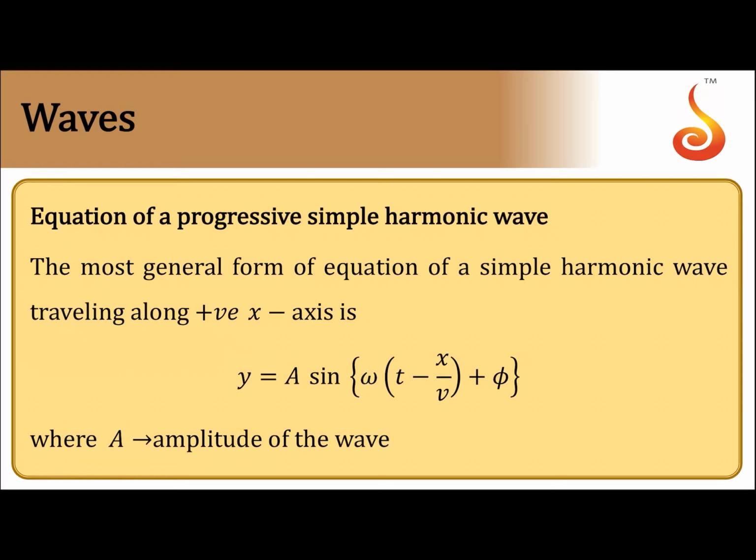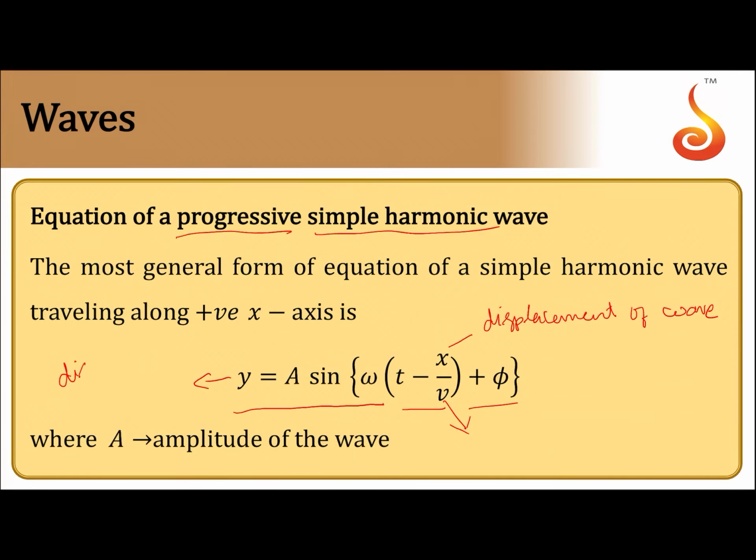So if it is propagating without changing its frequency and amplitude, then such a wave is called a progressive wave. So the equation for a progressive simple harmonic wave, if we consider, is given by y is equal to a sine of omega into t minus x by v plus phi, where v is velocity of the wave and x is displacement of the wave. This is displacement of wave and this is displacement of particle.